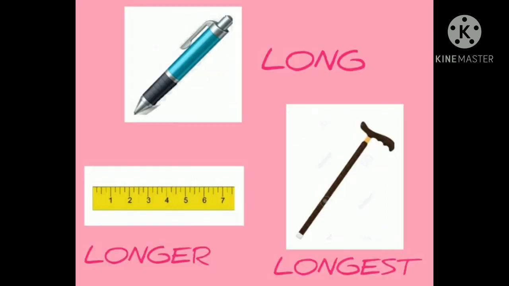Your second question was, a ruler is longer than a pen and a walking stick is longer than a ruler. So which is the longest? Longest will be your walking stick. And which will be the shortest of all? Your pen will be the shortest.